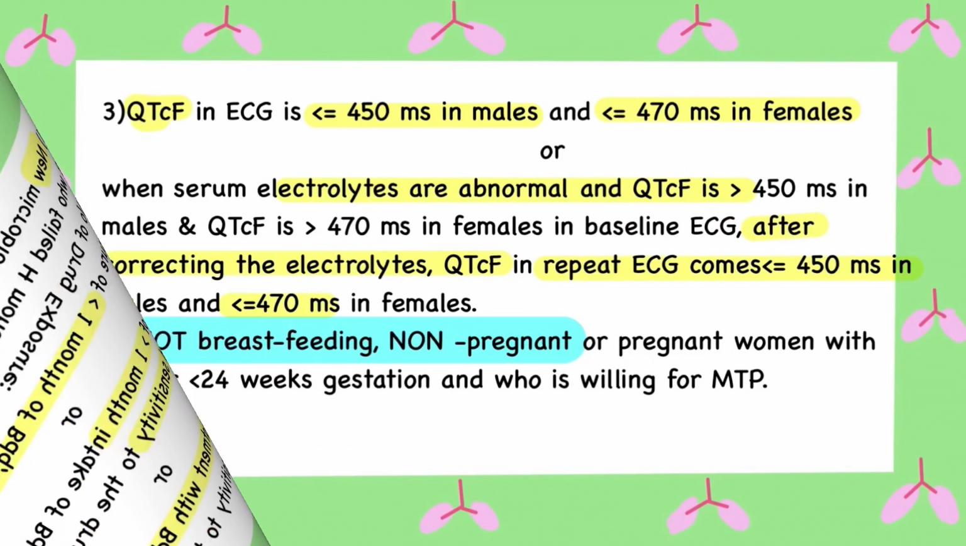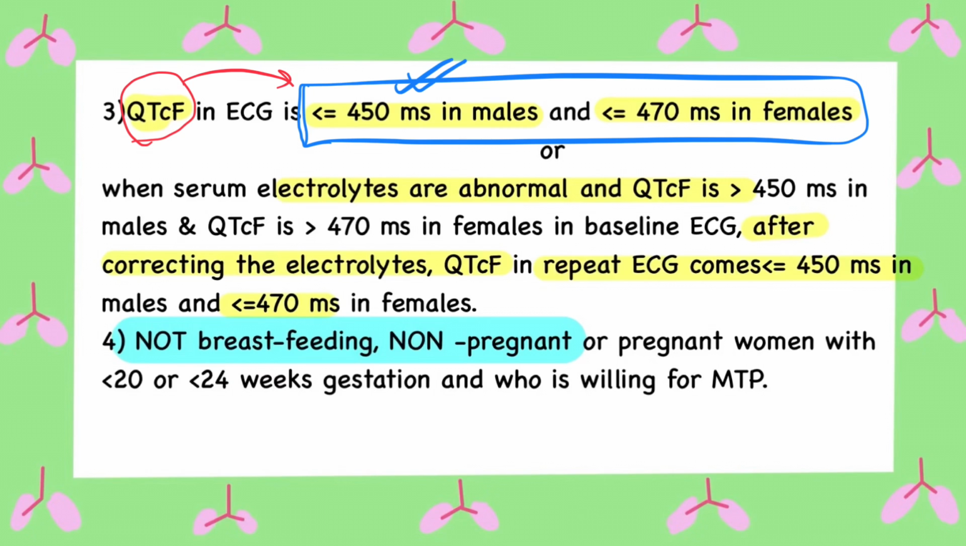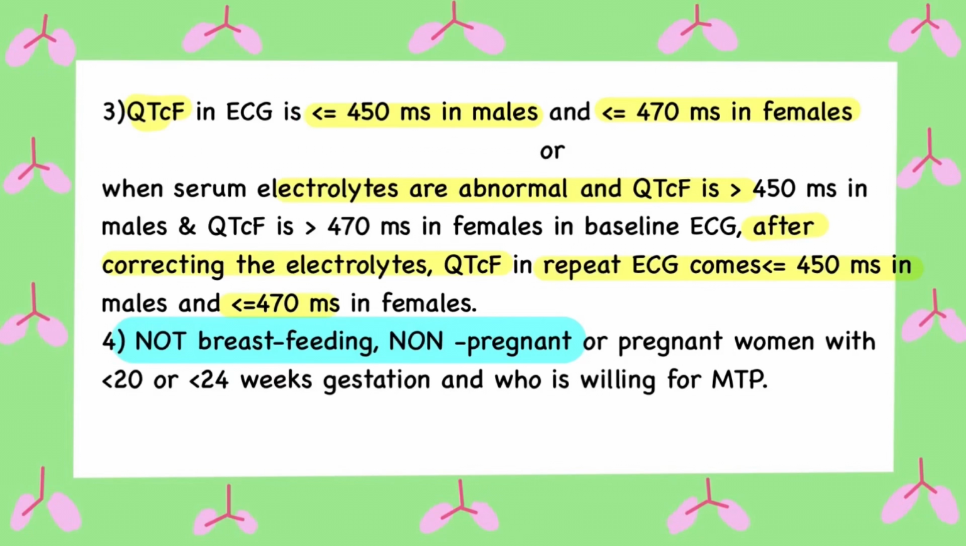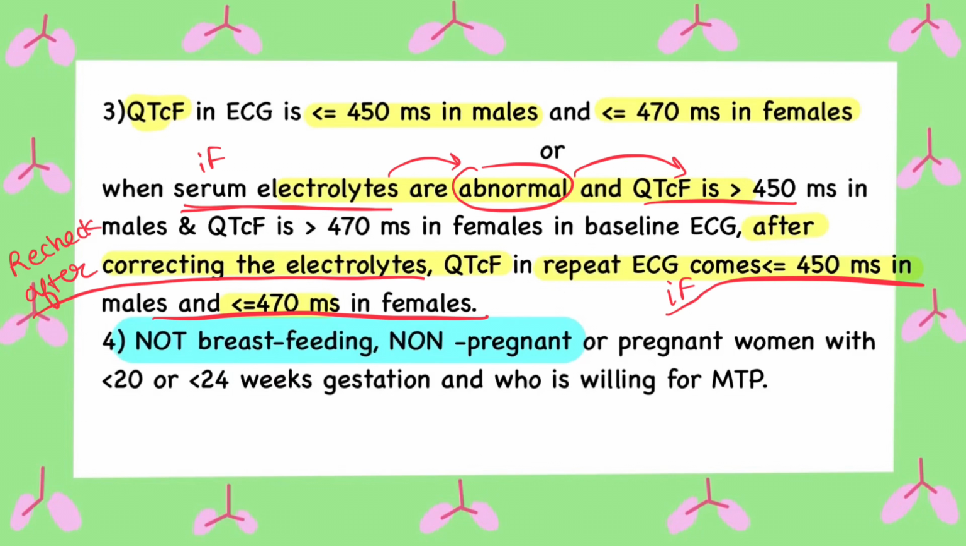It is important to check QTc interval on ECG before starting our patient on BPaLM regimen. The normal value of QTc is less than or equal to 450 milliseconds in males and less than or equal to 470 milliseconds in females. If the values are higher, do check electrolytes. If the serum electrolytes are found to be abnormal, recheck the ECG after correcting the electrolytes. If the QTc interval comes back in normal range, the patient can now be started on BPaLM regimen.